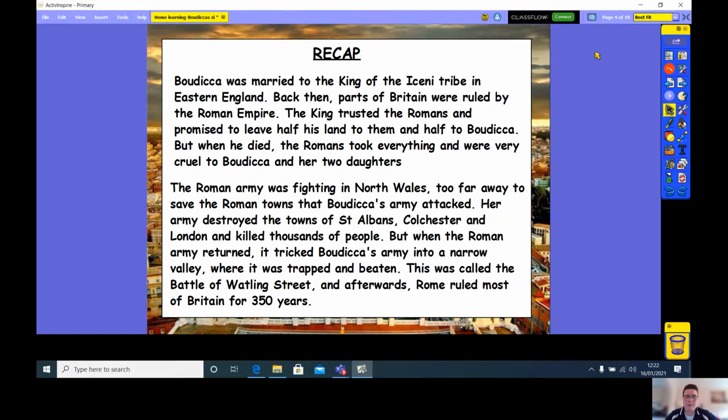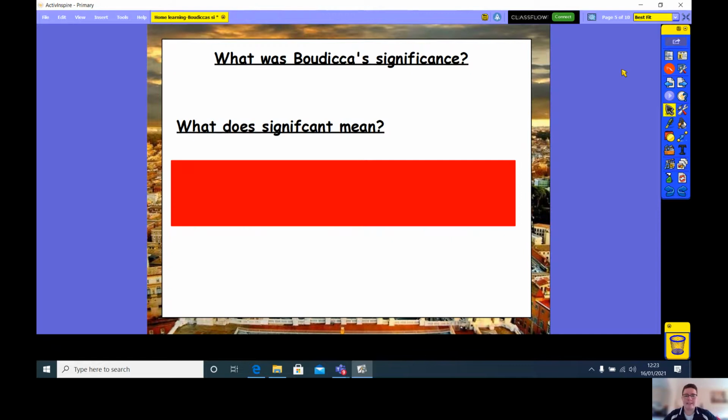But when the Roman army returned, it tricked Boudica's army into a narrow valley where it was trapped and beaten. And this was called the Battle of Watling Street. And afterwards, Rome ruled most of Britain for 350 years. So hopefully you managed to remember most of this from last lesson.